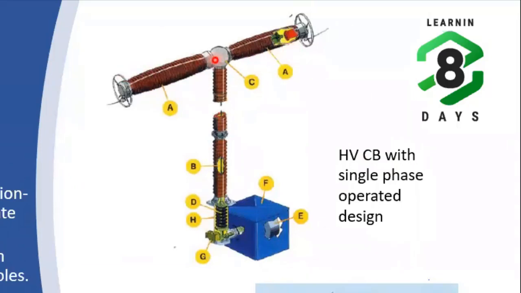Here you can see this is the insulator, and this is the tripping spring. The tripping spring and the operating mechanism rod are connected through this insulator, and this is the intermediate linkage for linking the operating mechanism to the actual interrupting chambers. And this is the operating mechanism box. It has a closing spring, and this is the SF6 monitor. This is the closing spring, and the other components are mounted inside this box.